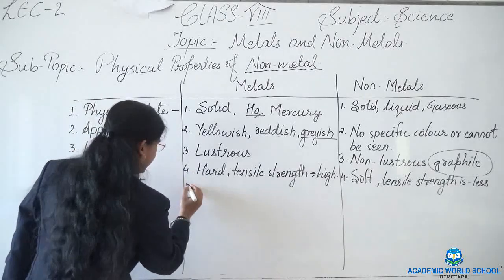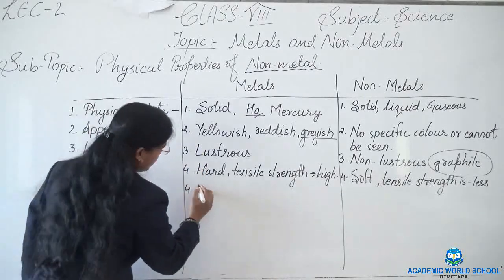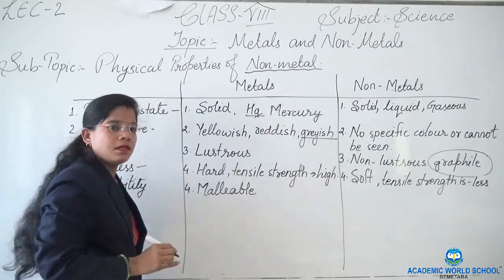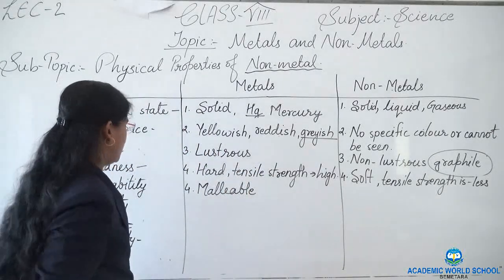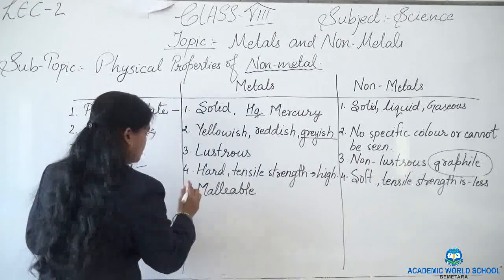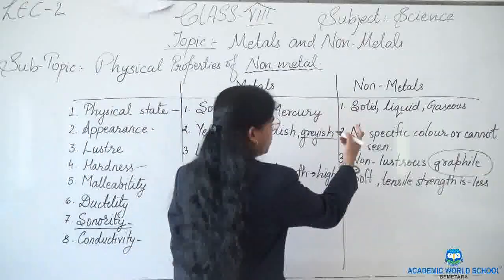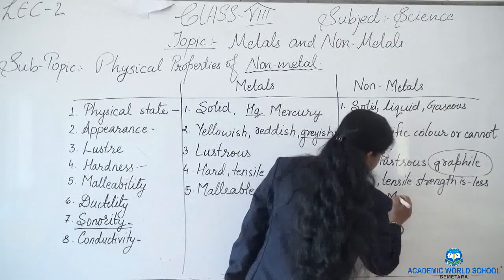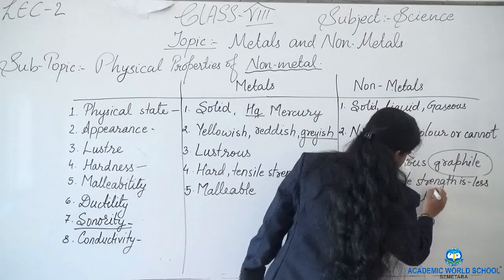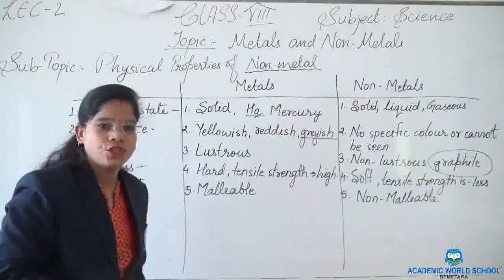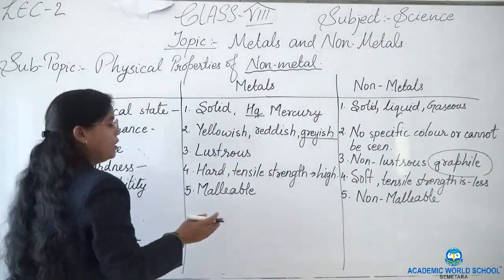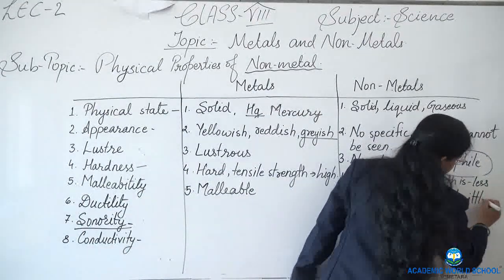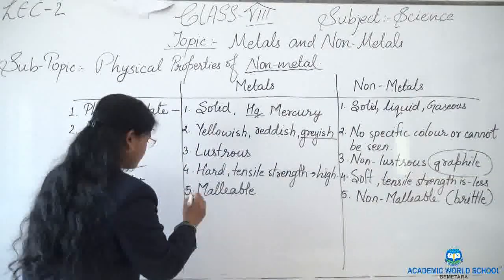Next is malleability. Metals are malleable. It means they can be hammered into thin sheets. But non-metals are non-malleable. They cannot be hammered into thin sheets. They will break on hammering, or we can also write here brittle. They are brittle in nature.